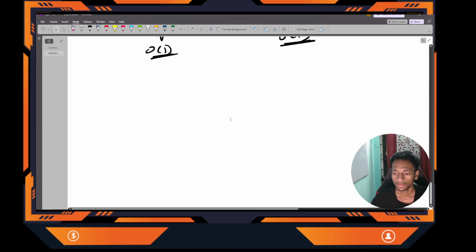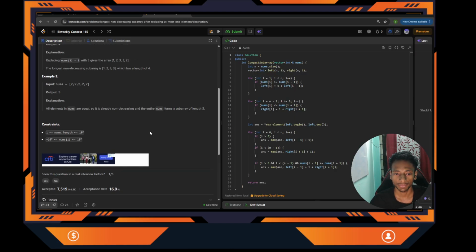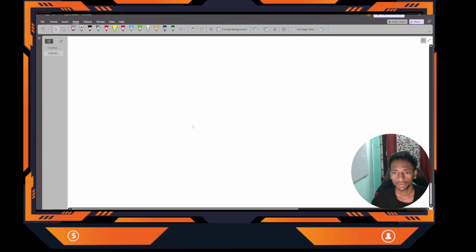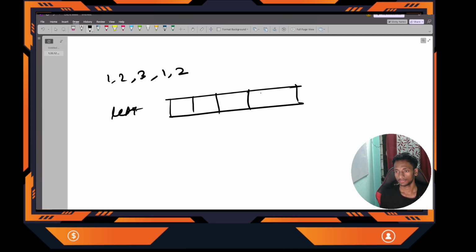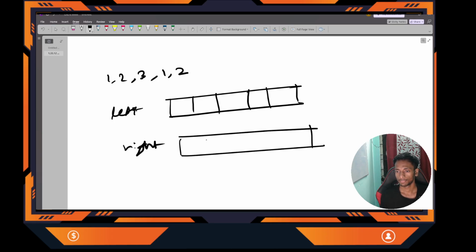Suppose for this example, again the same example, 1 2 3 1 2. In the left array, what will I store? In the left array, I will store, at index I, the length of the non-decreasing subarray ending at I. So this is the first element, so it will be initialized with 1.